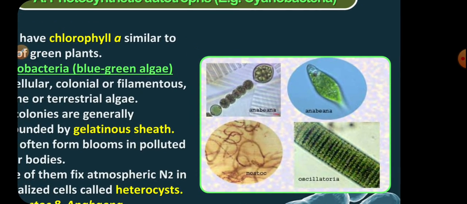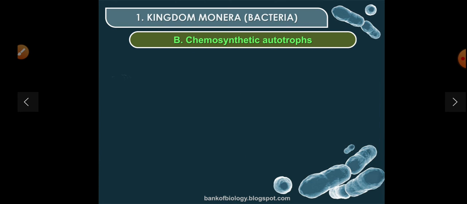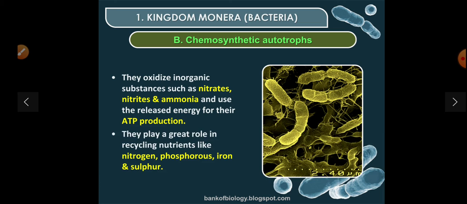Other structures of a few bacteria. Chemosynthetic autotrophs oxidize inorganic substances such as nitrate, nitrite, ammonia and use the released energy for ATP production. They play a great role in recycling nutrients like nitrogen, phosphorus, iron, and sulfur. Thanks for today. Tomorrow we will proceed further.